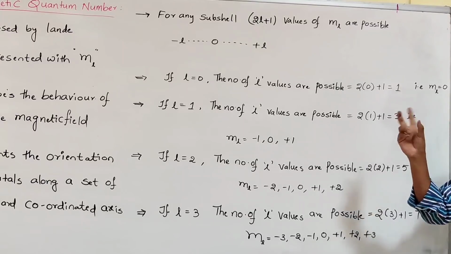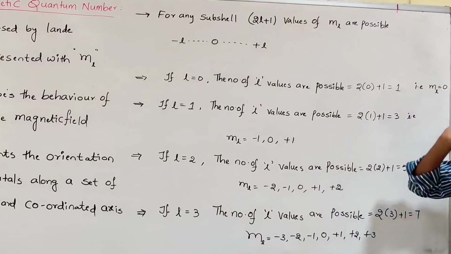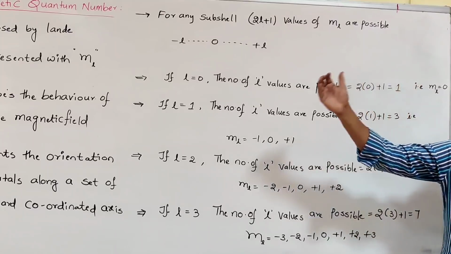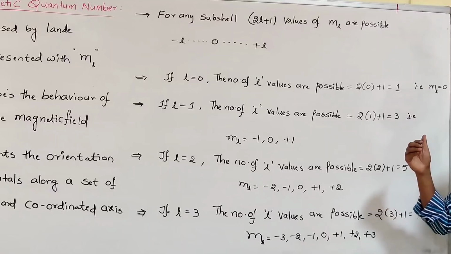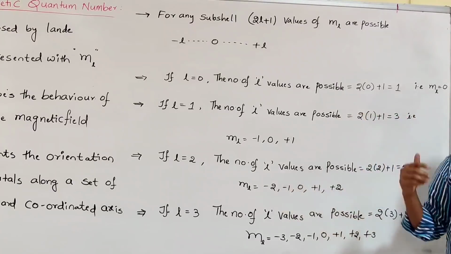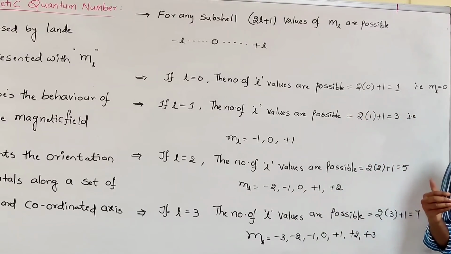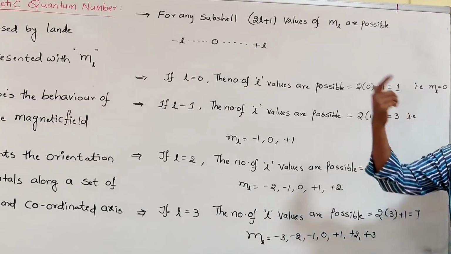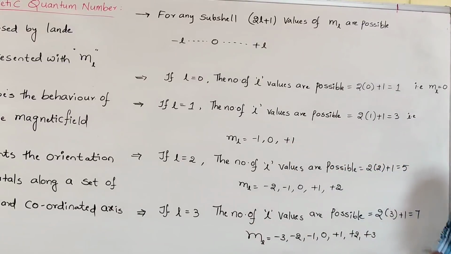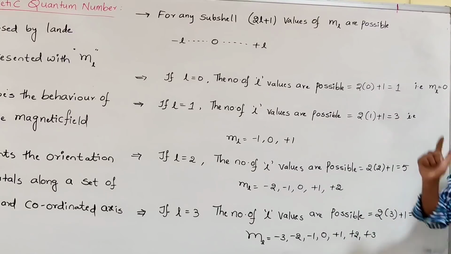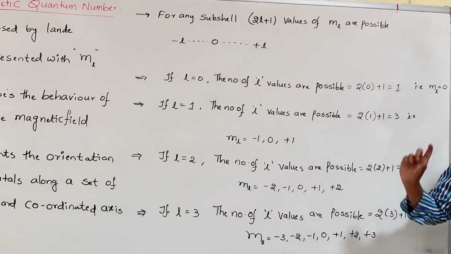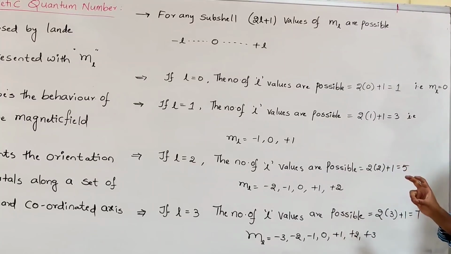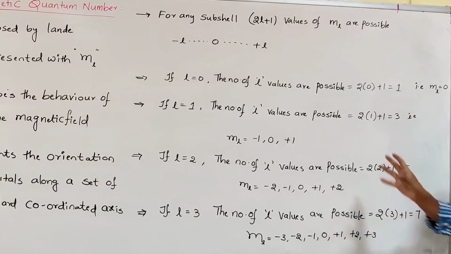So to calculate the number of azimuthal quantum number values or magnetic quantum number values, they are dependent on each other. For example, first the principal quantum number is there, then we go to the azimuthal quantum number. How many azimuthal quantum numbers are possible for a given value of n? What is the formula? n. And L depends upon which one? n. And when it comes to the magnetic quantum number, how many values are possible? That depends upon which one? L, the azimuthal quantum number. So these 3 quantum numbers are dependent on each other.